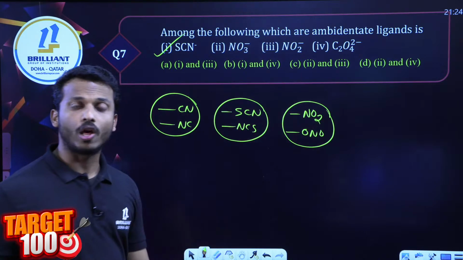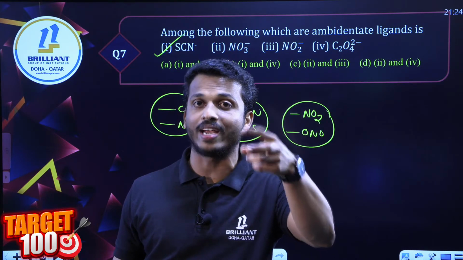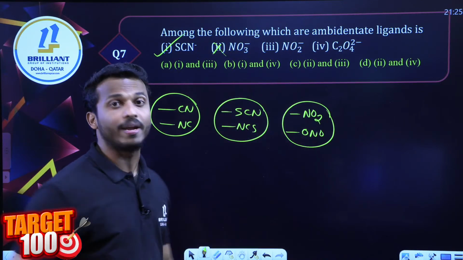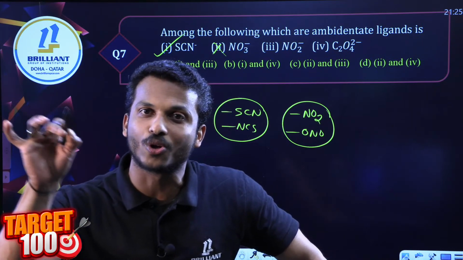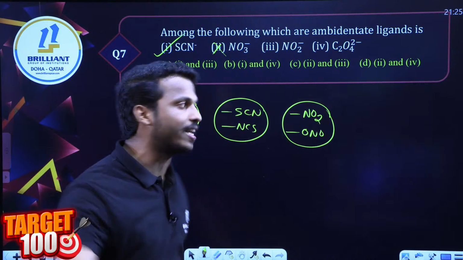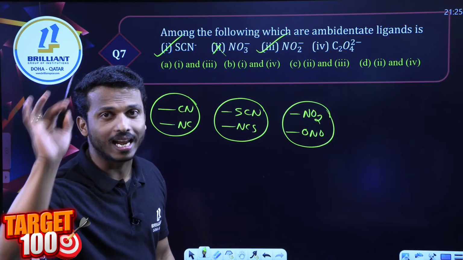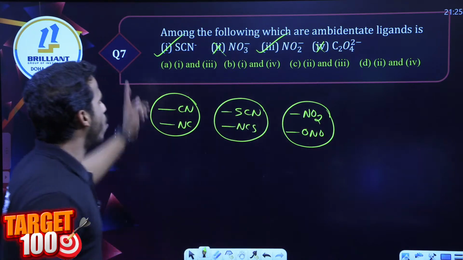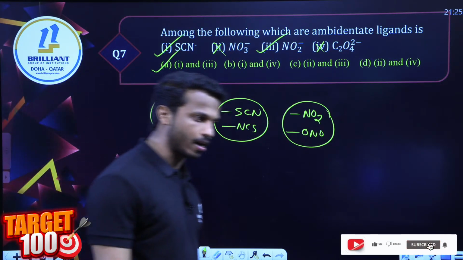Nitrate, be very careful all of you. NO3 is nitrato. It is a monodentate ligand, not an ambidentate ligand. What about NO2 minus? Nitrito-N, nitrito-O, yes, it's an ambidentate ligand. But C2O4 2 minus, oxalato, is a bidentate ligand, not an ambidentate ligand. 1 and 3 are ambidentate ligands. Option A is the correct answer.